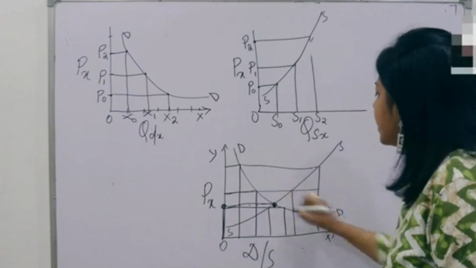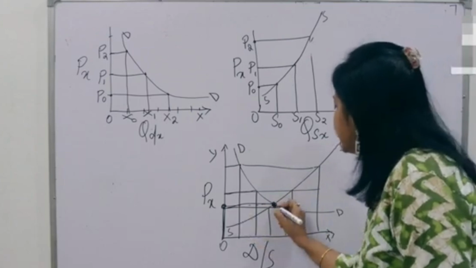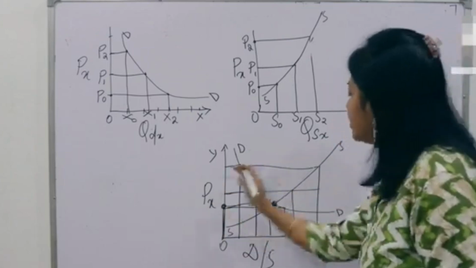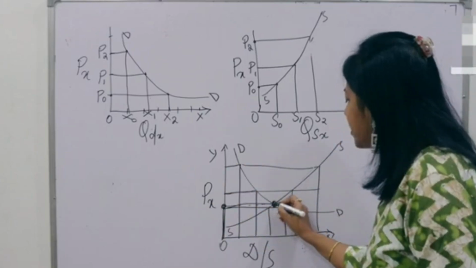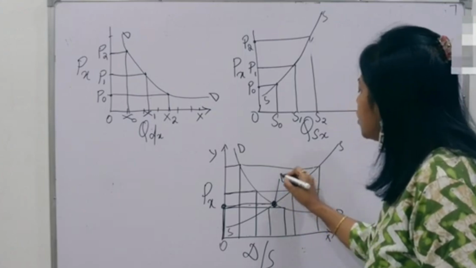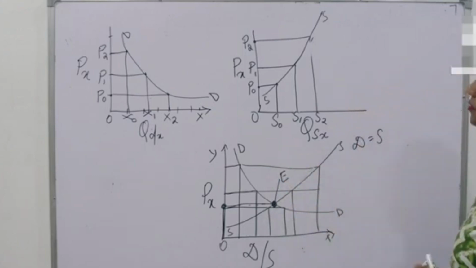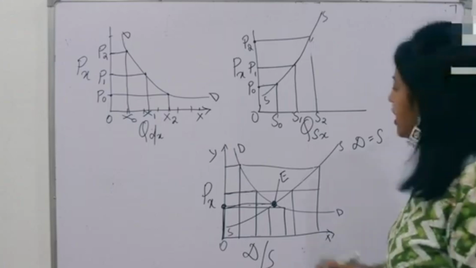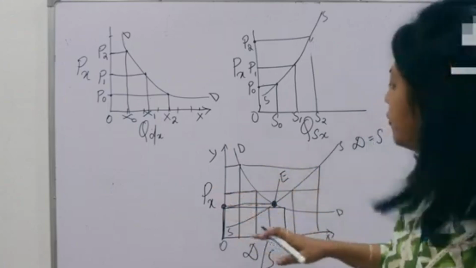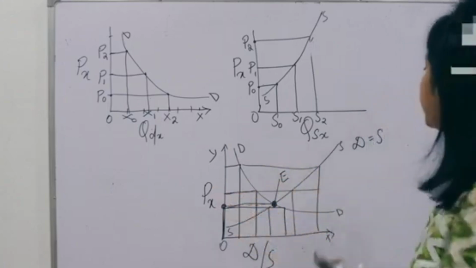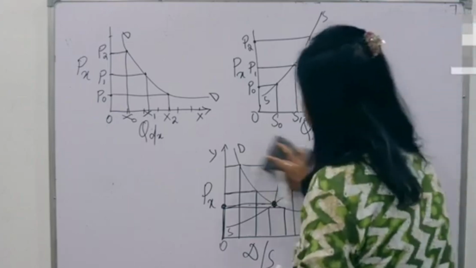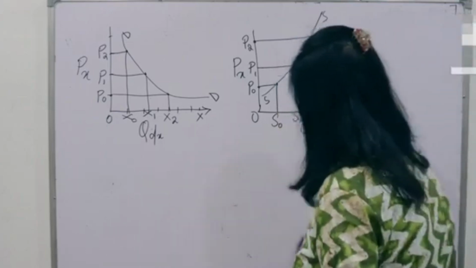So you can see this line and this line intersect at this point. This curve and this curve intersect at this point. And this is the equilibrium point where the demand is equal to supply. Is it clear, friends? Let's explain this with the help of a fresh diagram. Let me again draw the diagram for your better understanding.